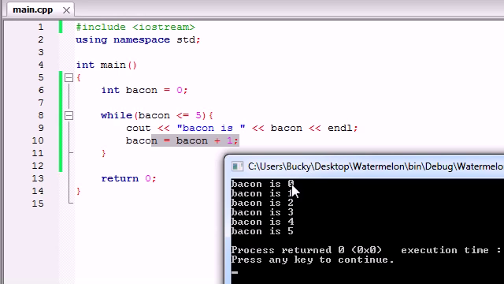When bacon was equal to 0, it was less than or equal to 5. 1, yup. 2, yup. 3, 4, 5. Is 5 less than or equal to 5? Yup, so it printed that out. But then, whenever it said, alright, the value of bacon is 5, so I'm going to print out bacon is 5. And then I'm going to add 1 to bacon. So now bacon equals 6.